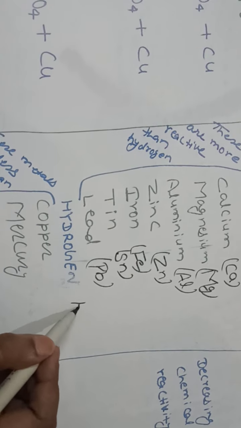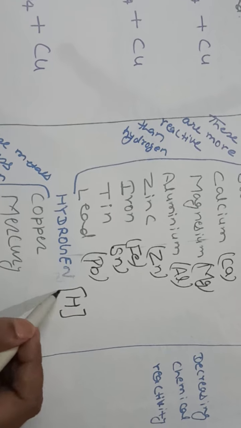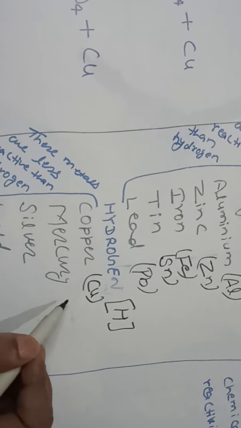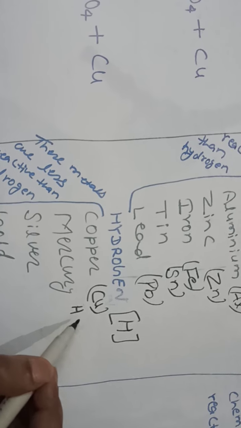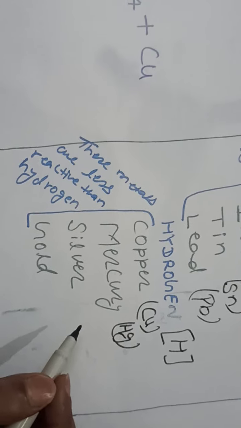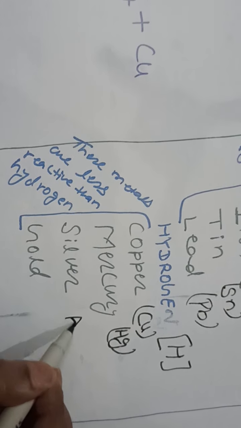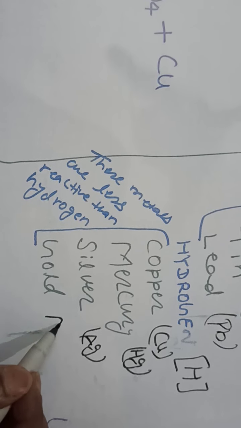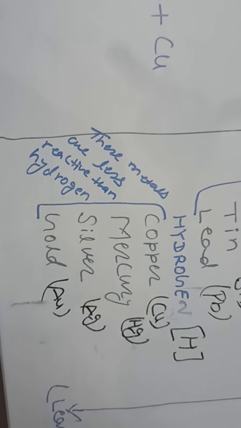For hydrogen it is H. For copper it is Cu. For mercury it is Hg, hydrargyrum. For silver it is Ag, argentum, and for gold it is Au, aurum.